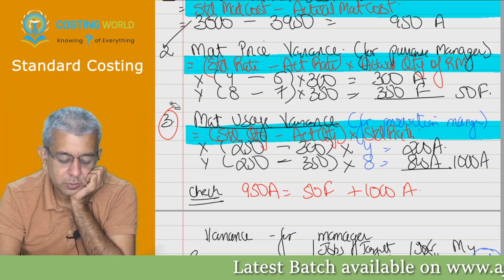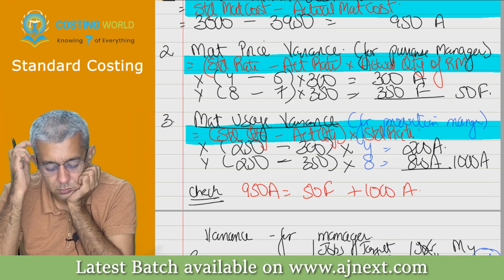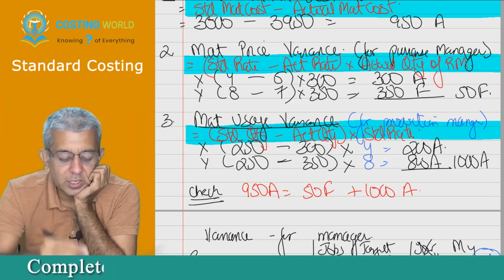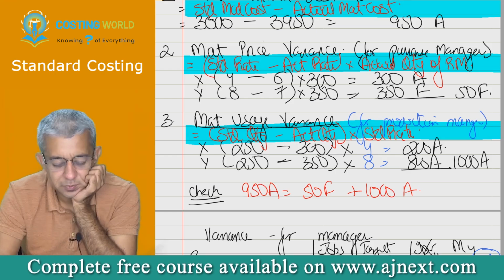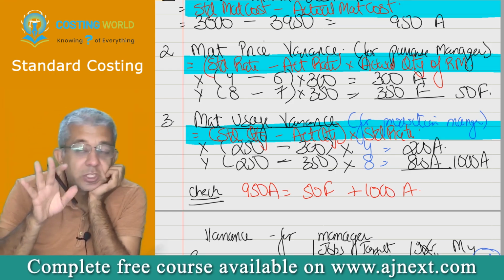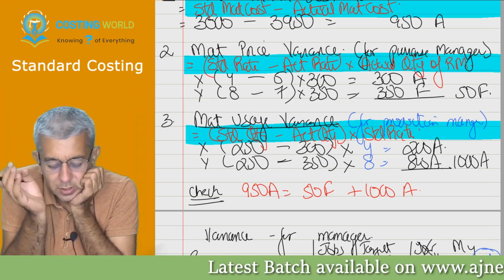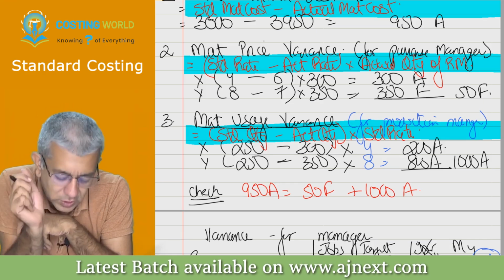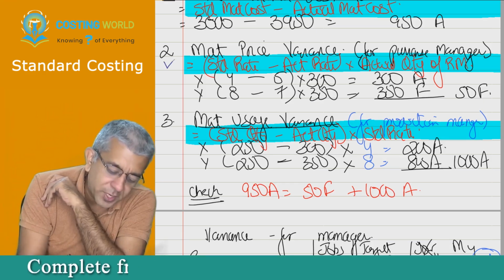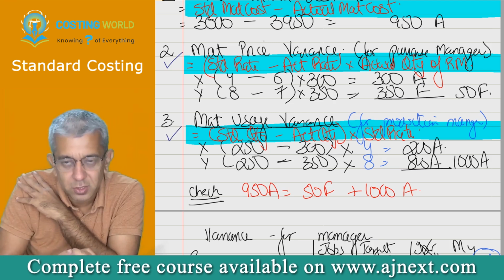Okay, now see. What doubt does this girl have? She has not told me, but obviously, what she thinks is: Sir, you told that efficiency or inefficiency of the purchase manager should not affect the production manager.